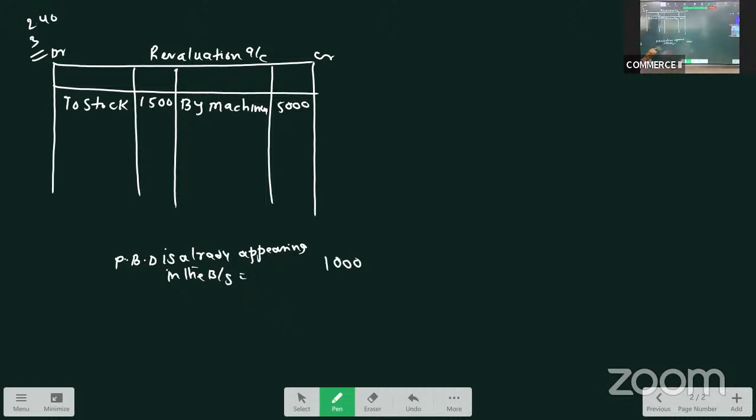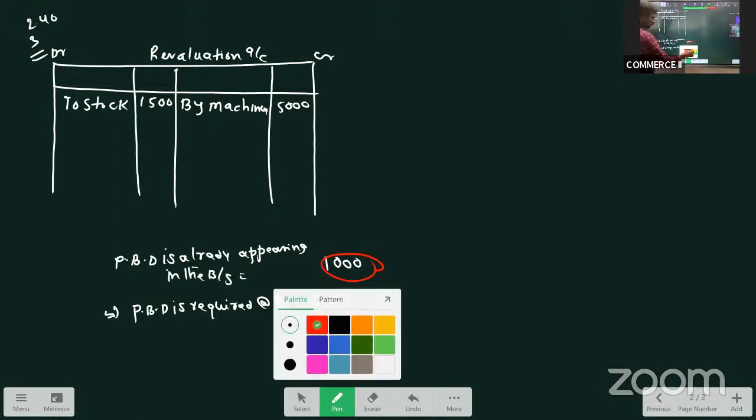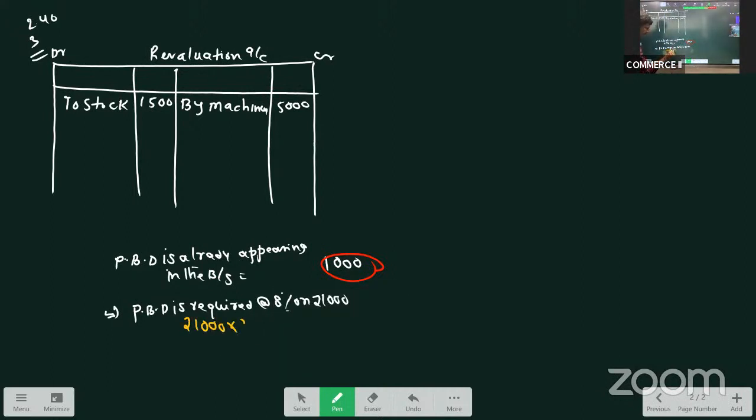But as per the latest information, provision for bad debt is required at 8% on debtors. The debtors value is 21,000, so we have to calculate on 21,000. 21,000 into 8 by 100 is 1,680 rupees. Provision is required as per the latest information.